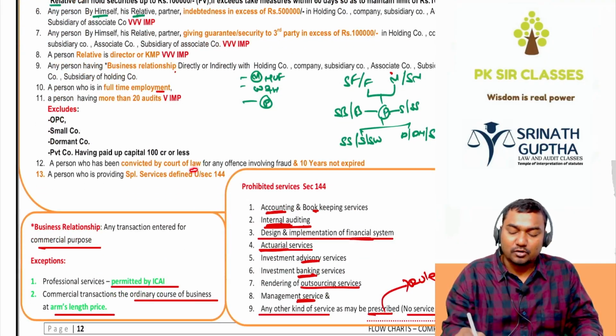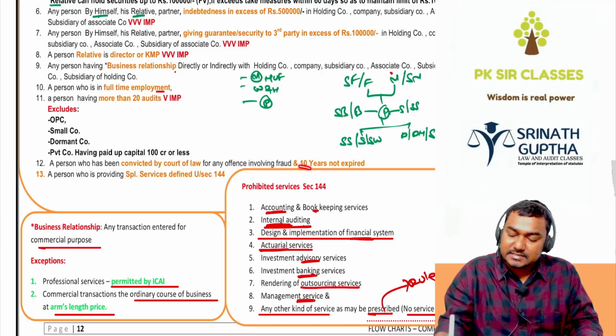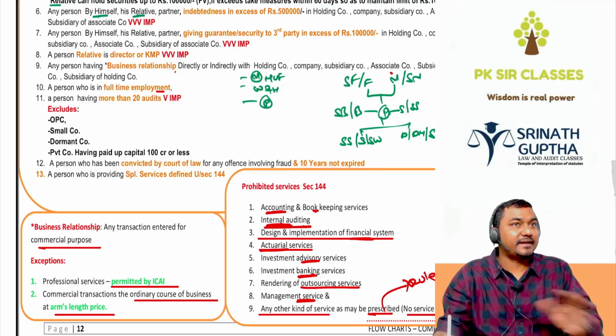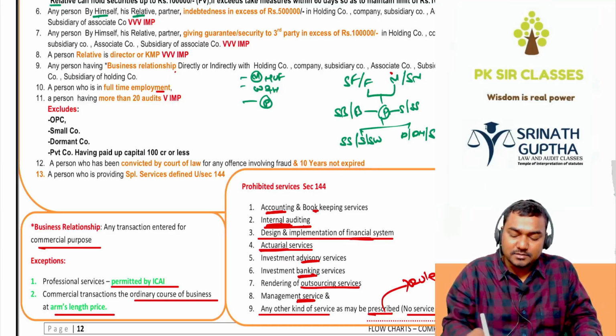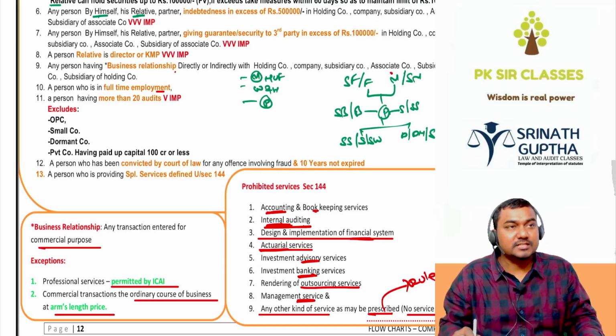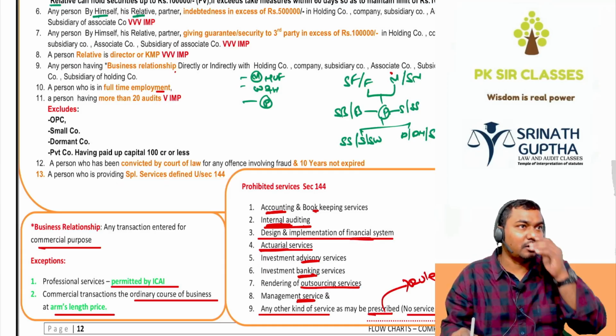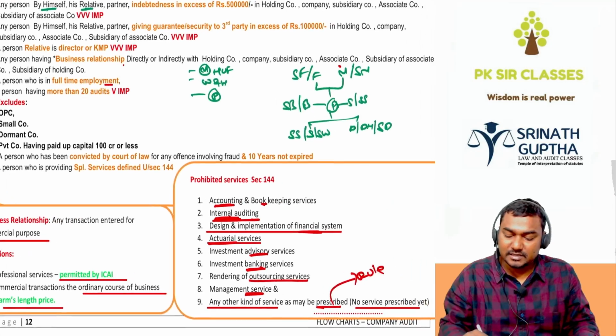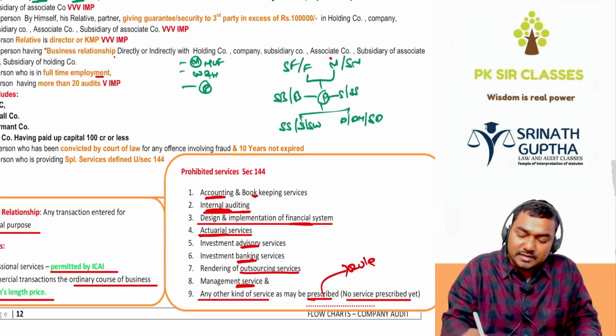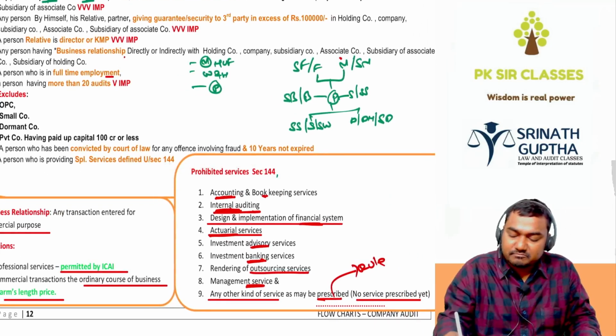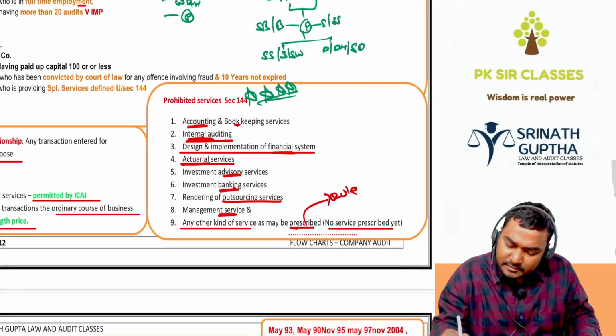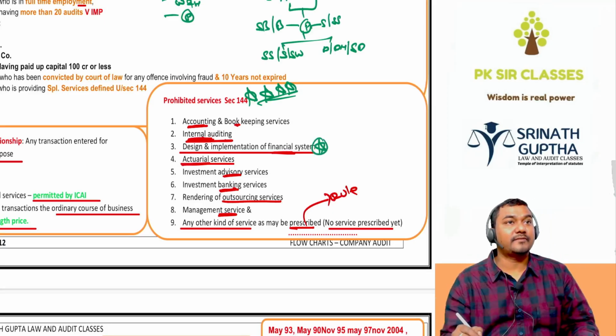A person convicted by court of law, and 10 years have not expired after release, cannot become the auditor, and a person providing the prohibited services under section 144 cannot become the auditor. Which service beta? Prohibited services. What are the prohibited services under section 144? 4 times आपके exam में prohibited services, especially ये वाला, this one is more frequently asked.